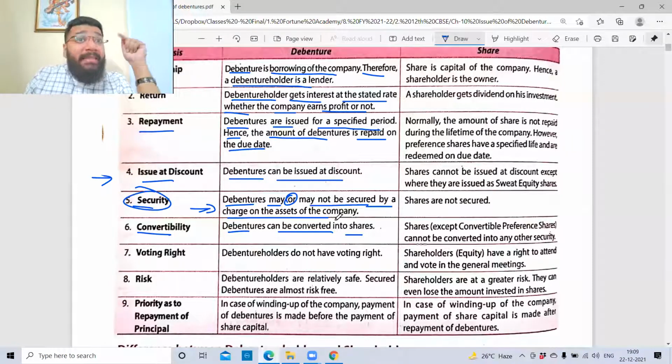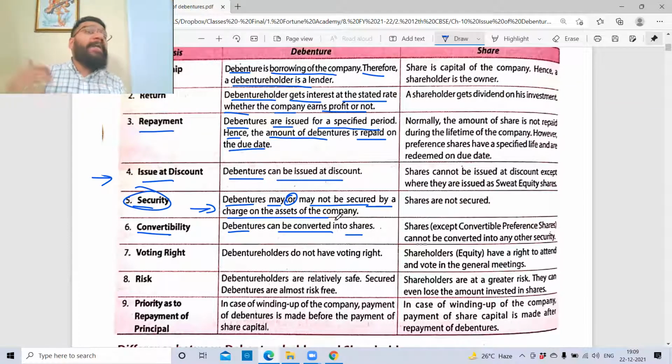But here, in the debenture case, the option has been given to the debenture holder. If the debenture holder feels that the company is new today and he doesn't want to take a risk, then to be on the safer side, he's giving it as a loan so that he can get regular interest. But somewhere deep in his heart, he knows that this company in the long run might do well.